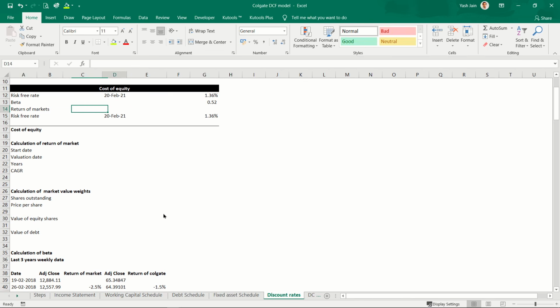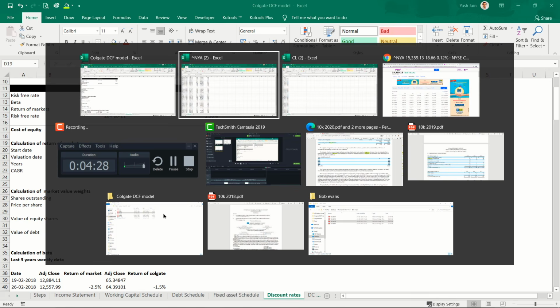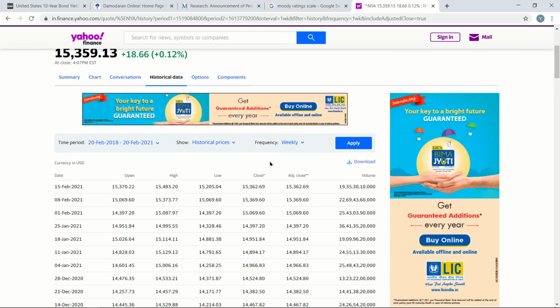Returns of market. So I don't want return of market for the last 3 years. I want how much returns a marginal investor, that is a very big investor who is willing to trade in securities, is expecting from markets in future. And I assume that whatever returns he has got in the past, he expects the same returns from market on an average in future also. So let's calculate returns on market. So we already have the NYSE data here.